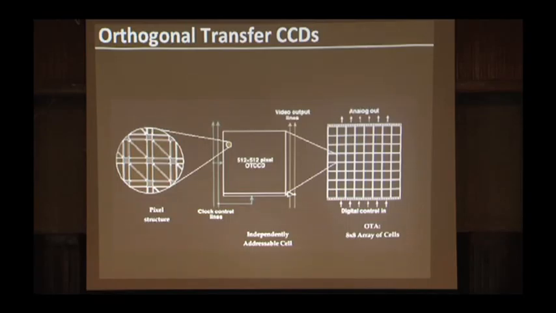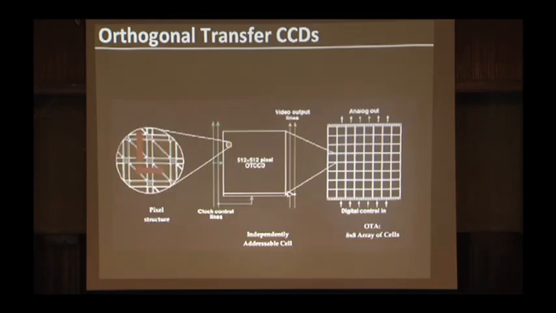Most of these CCD cameras have a pixel structure that allows them to move the charge that represents the light either up, down, or right. And they can only do it once. They basically take an image and then you read out the image by moving the pixels down and then to the right. But the great thing about the orthogonal transfer CCDs is that you can move the charge in the pixels up and down, left and right, and you can do it as the image is being taken.